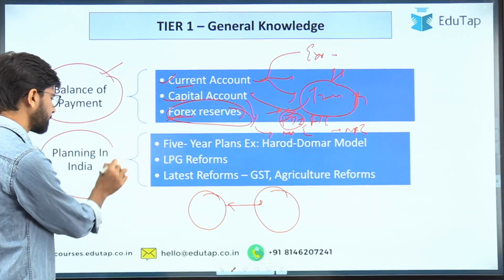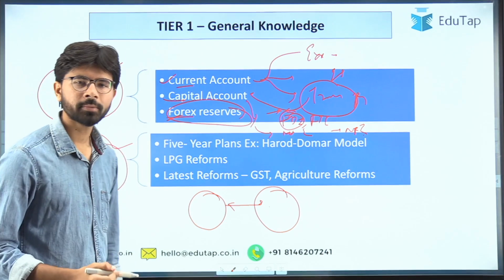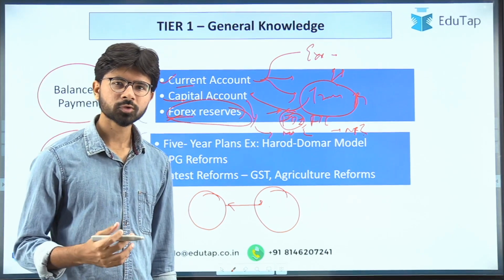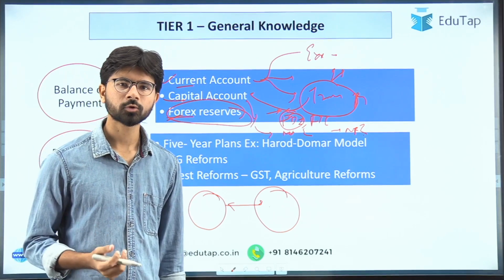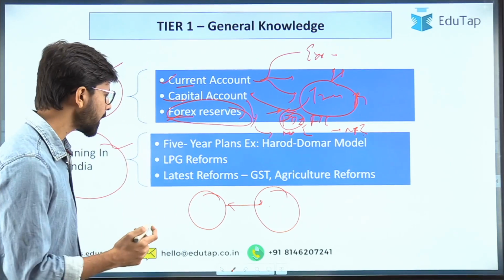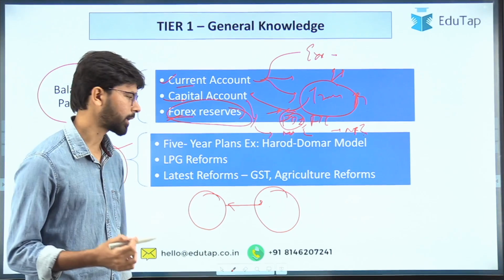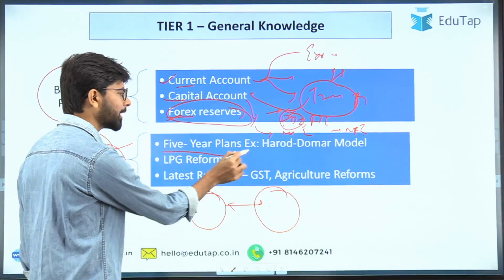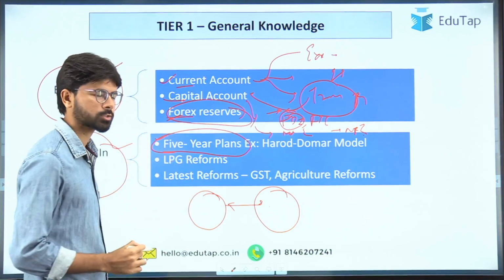So, planning in India. When India attained independence in 1947, India was a colonial country and Britain was the empire. Due to lack of resources, India had to go for planning in an effective manner. Only through planning can we effectively use our resources.